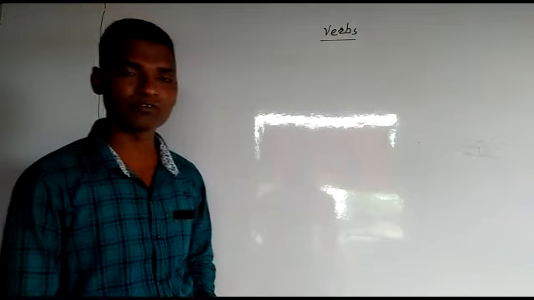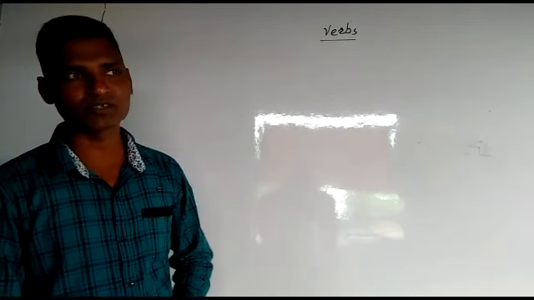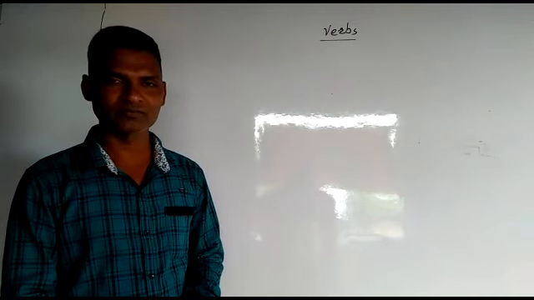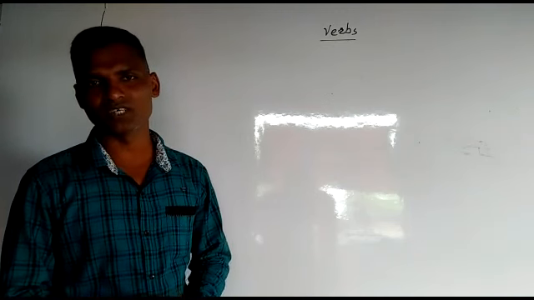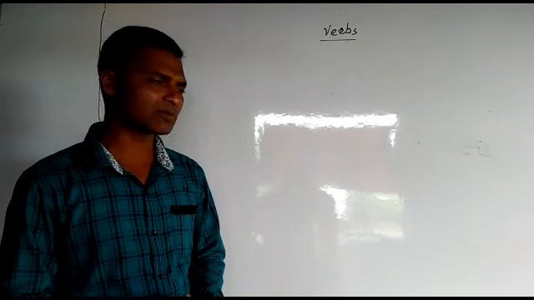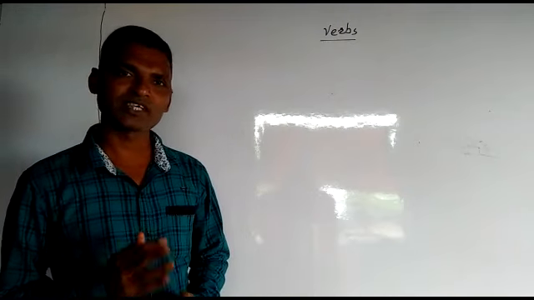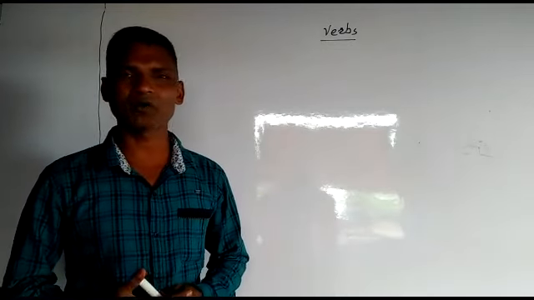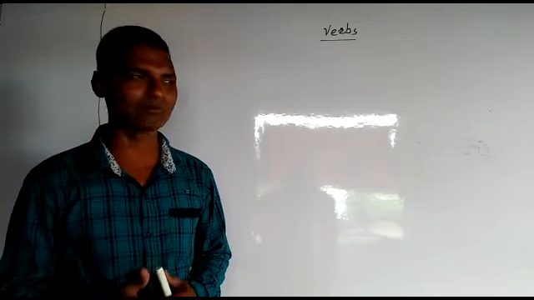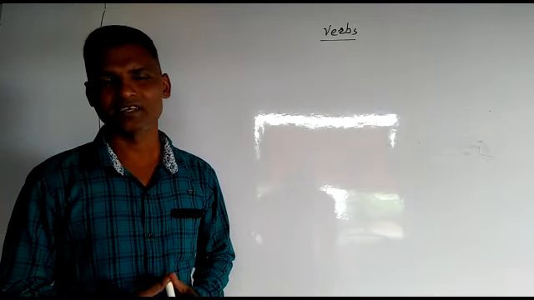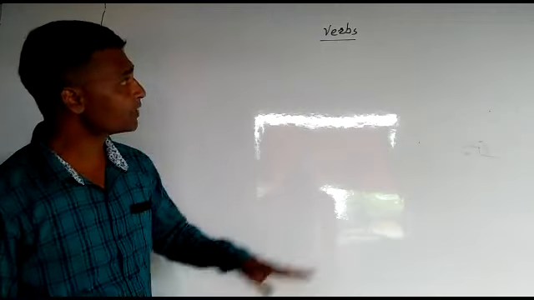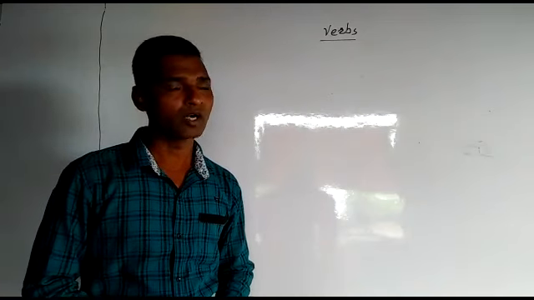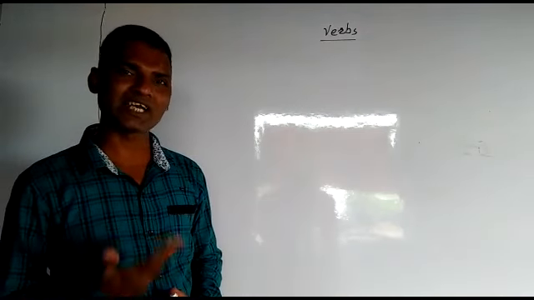So, what is verb? First of all, let me tell you students, verb means action word. Or when we want to describe action, then we use a word. That word is verb. For example, if I want to describe the action of walking, then I will say walk. W-A-L-K. Walk is a verb. Or when I want to describe the action of running, then I will say run. Run is the verb here. So remember, verb means a word that describes action, a word by which we understand what the action is.